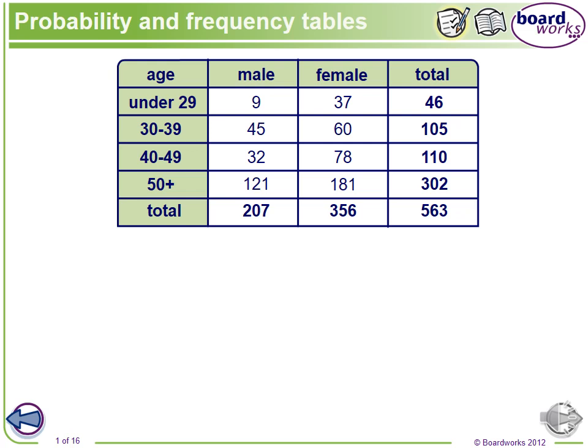Let's continue about the probability, conditional probability. Before we keep going, let me write down the formula for you first.